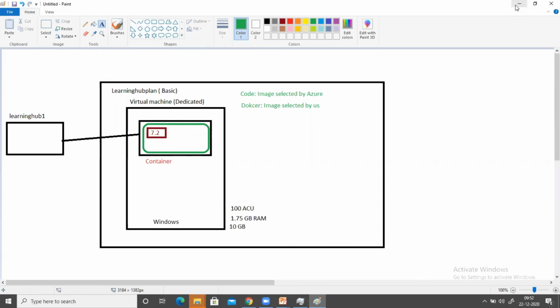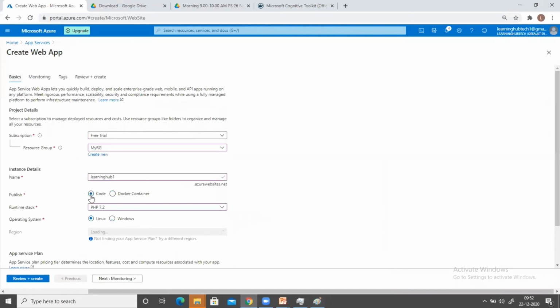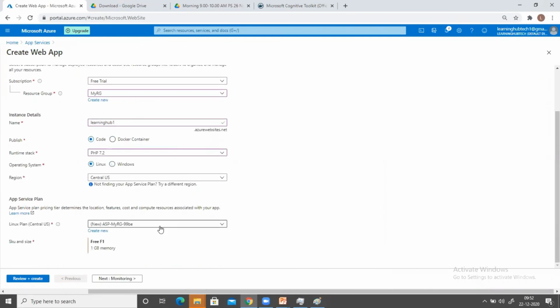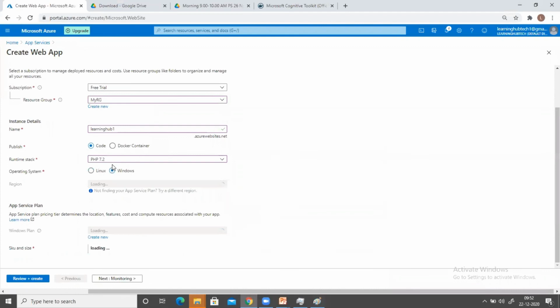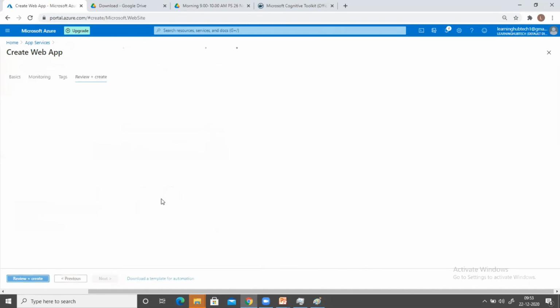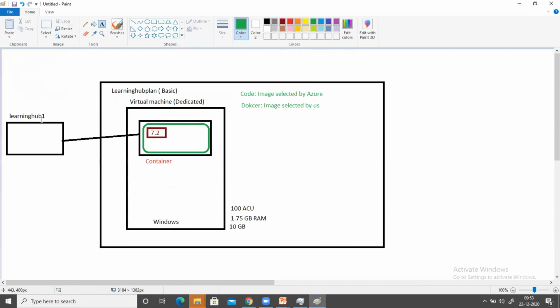But for this practical, I'm going to go back to basic here and I will select code. Code means Azure is going to select the image for me. So let's modify these things. PHP 7.2, operating system is Windows, and Windows plan is Learning Hub plan B1. Okay, just go ahead, review and create. It is creating this app service, Learning Hub 1.